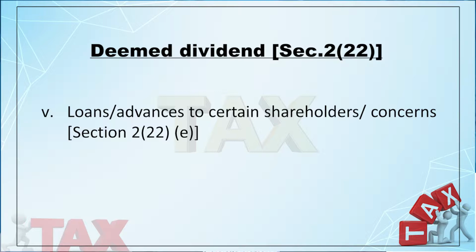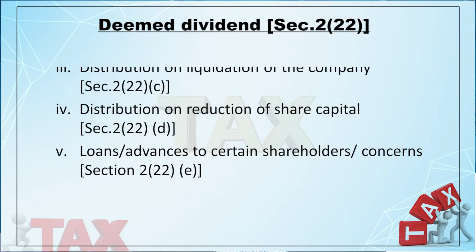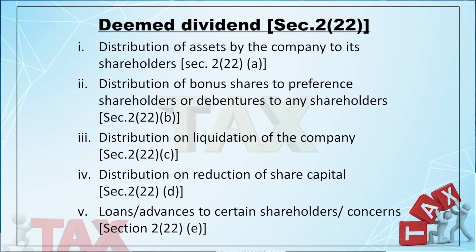But the last one, that is Section 2(22)(e), is not covered under Section 115O, that is, it is not subject to dividend distribution tax. All the above distributions, that is the distribution of assets, the distribution of bonus shares, the distribution on liquidation of the company, and the distribution on reduction of share capital, that is Section 2(22)(a) to (d), will be treated as deemed dividend.